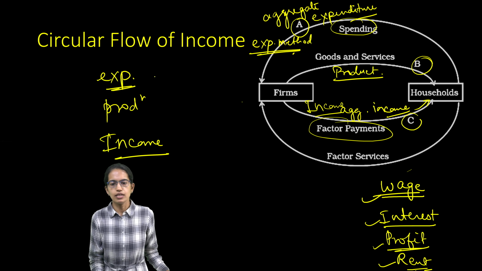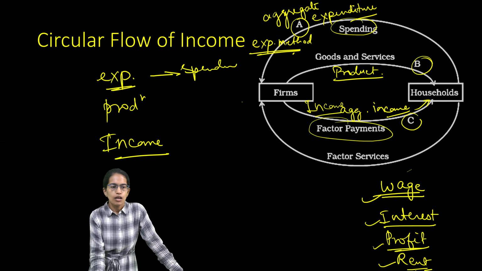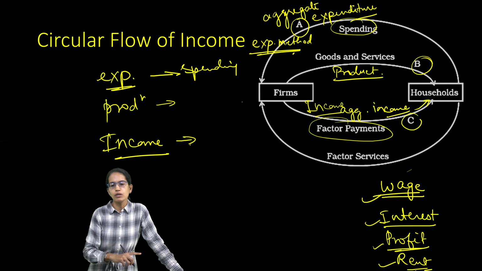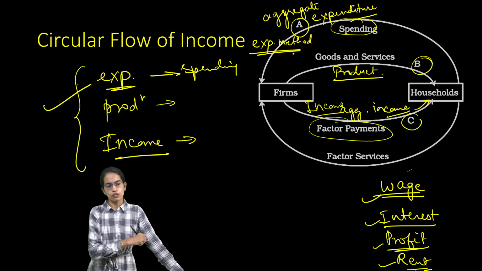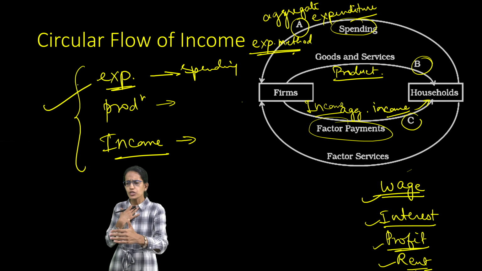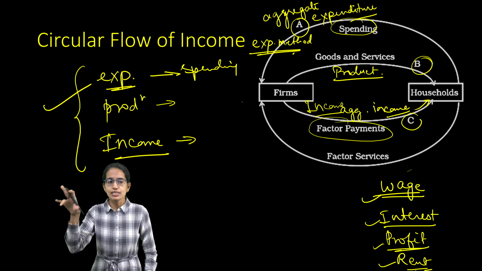Expenditure method is from household to firms, the spendings that are done. Product method is the goods and services from firms going to the households, and income is the factor payment going from the firms to the household again. So three methods of calculation of income which we would understand in detail as we would proceed with this lecture, and this is the circular flow.